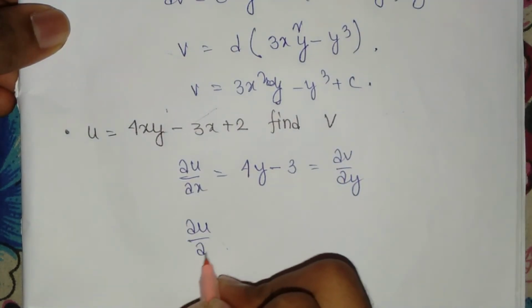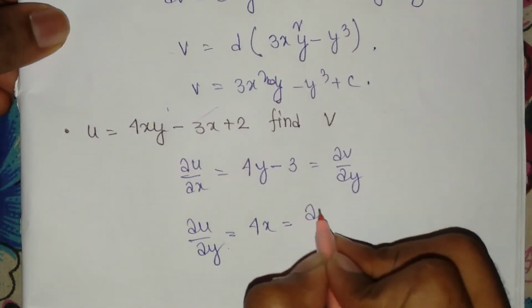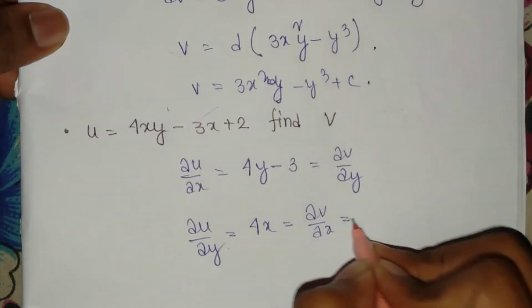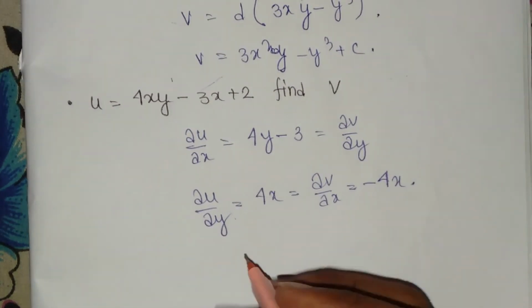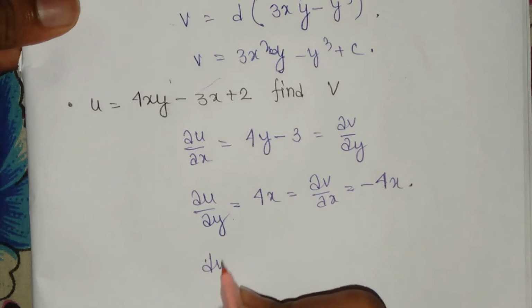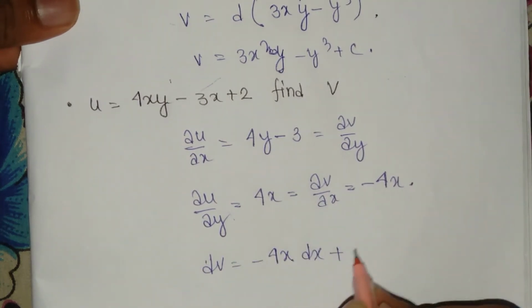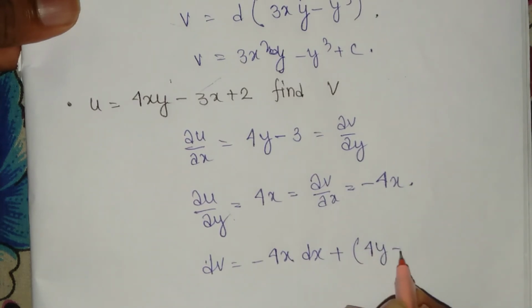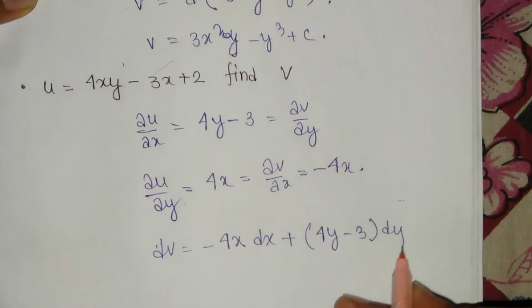Del u by del y you will get 4x, and del v by del x you will get minus 4x. So now dv is equal to minus 4x dx plus (4y minus 3) dy.